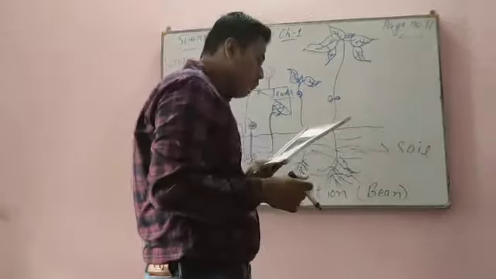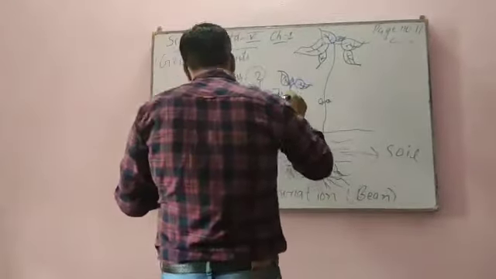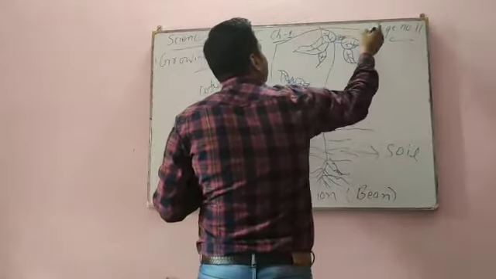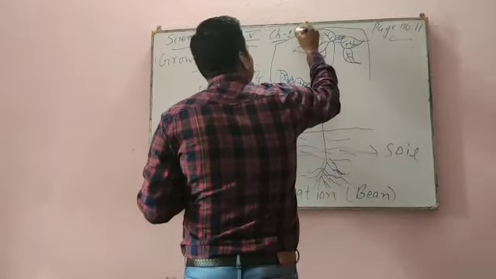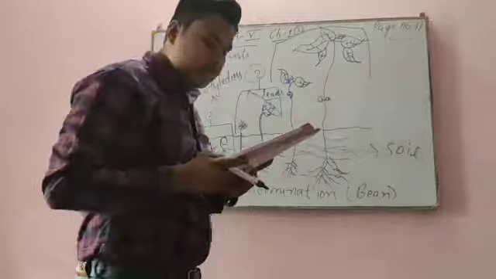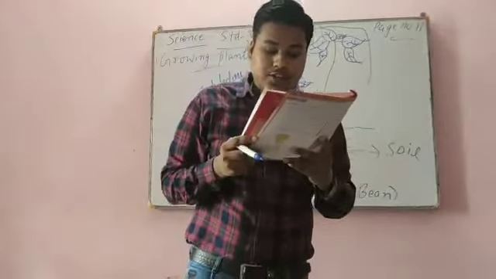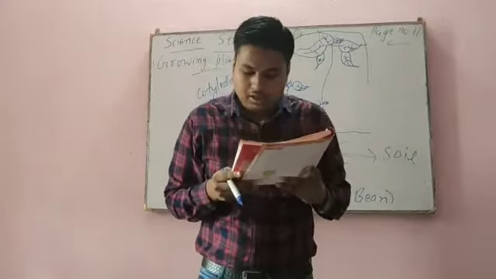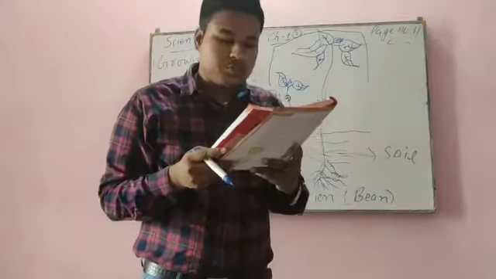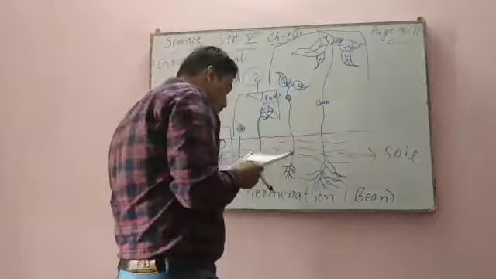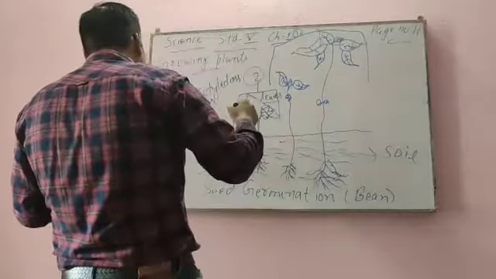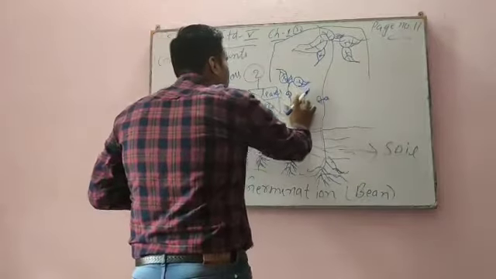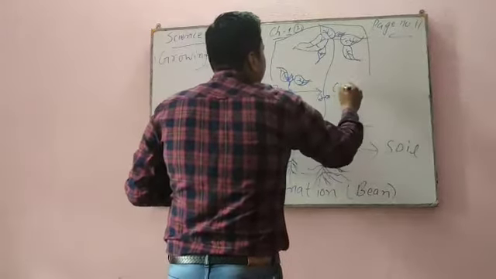Now the third point. This is our third point. As the plant grows, the cotyledons reduce in size. The stem, leaves and roots grow further, enabling the plant to make its food. See, as the plants grow, whatever cotyledons are there, their size will reduce.